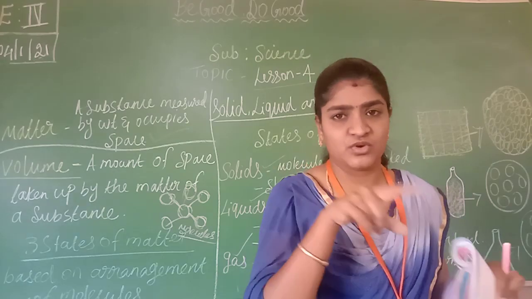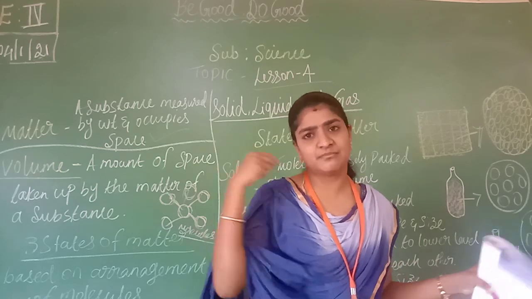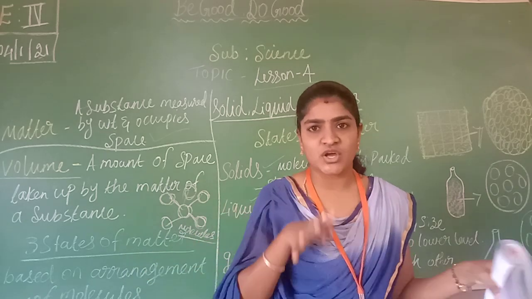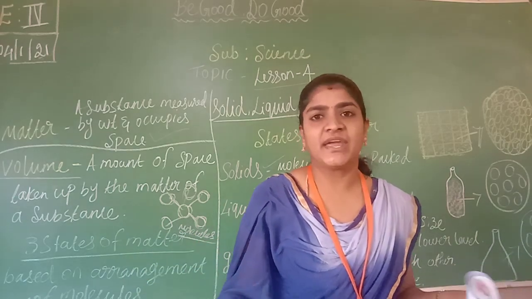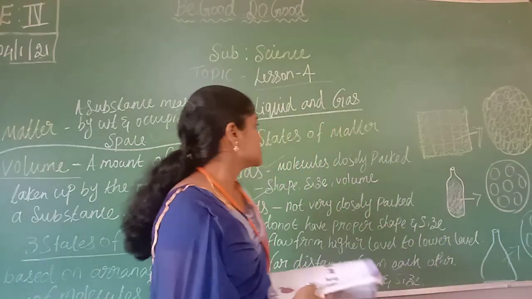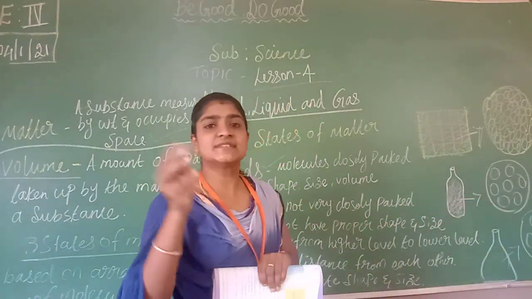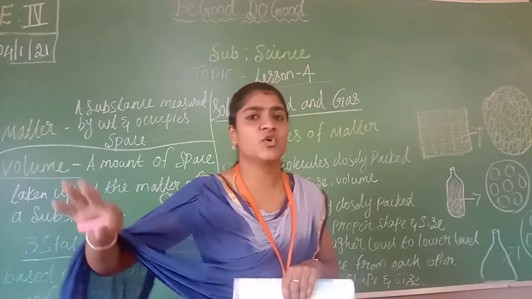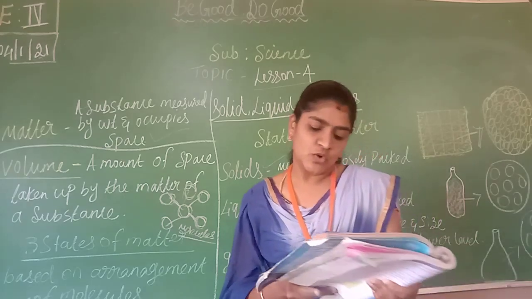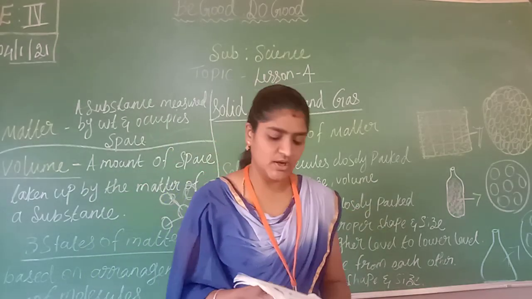If I take one small chair, it is very tightly packed, so it has a proper shape and size. When I break it, the shape and size may change. But in a normal position, if I take a table, it has a proper shape and size, and also a weight, because the molecules are closely held together. There is no space in between those molecules, so they can't move here and there and stay in the same place. That is the reason solid things have a proper shape, size and volume.